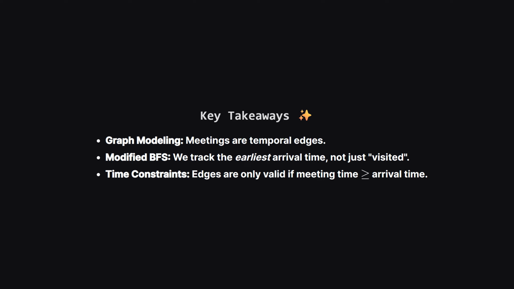So, let's wrap it up. We learned that we can model temporal problems as graphs where time acts as a constraint on the edges. We used a modified BFS that doesn't just check if we've visited a node, but checks if we can get there sooner, effectively finding the earliest time someone learns the secret. This pattern of checking current value versus new value is super common in shortest path algorithms like Dijkstra's, so it's a great technique to have in your pocket.